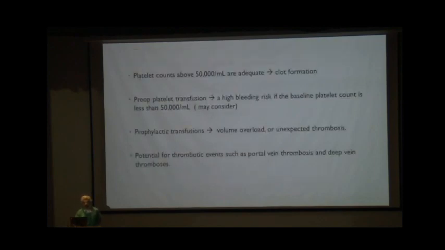Usually a platelet count of 50,000 is enough for clot formation. In patients who have a platelet count of less than 50,000, platelet transfusion might be considered if they are considered very high risk for bleeding, or if there is any evidence of spontaneous bleeding in the preoperative period. Prophylactic transfusion can lead to volume overload and unexpected thrombosis and should be avoided.